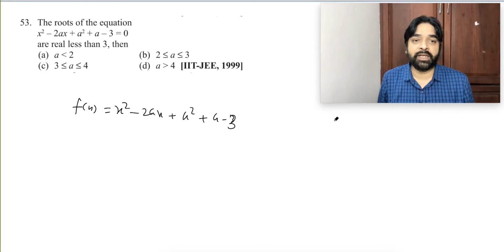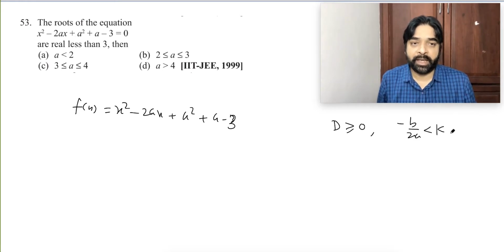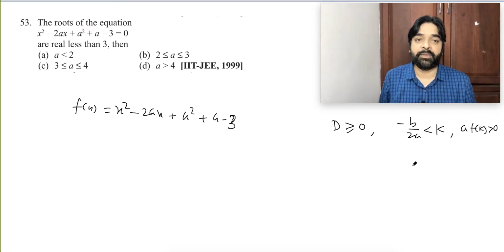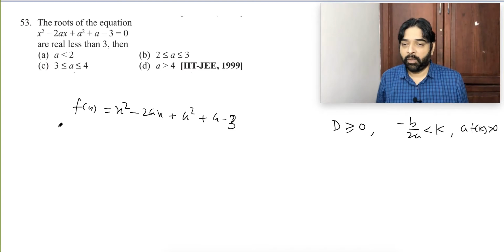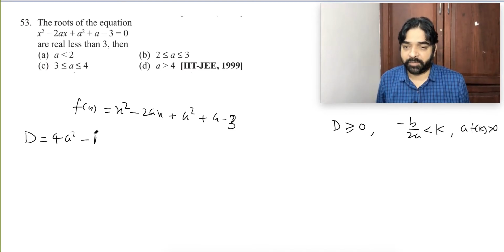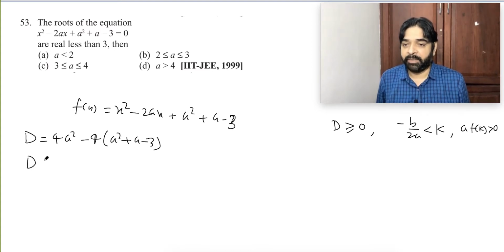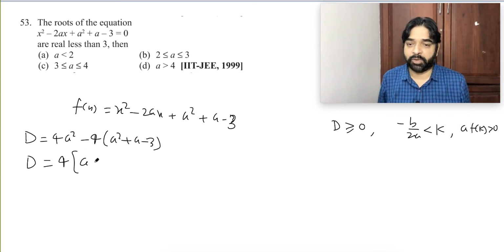What was the condition? D greater than or equal to 0. Next condition, minus b by 2a less than k. Next condition, a into f of k greater than 0. Remember all of you, and you will get the answer. What is the D? Let's calculate. D will be b square, which is 4a square, minus 4ac, which is a square plus a minus 3. 4 will be common, and we'll get a square minus a square, and that is going to be minus a plus 3.